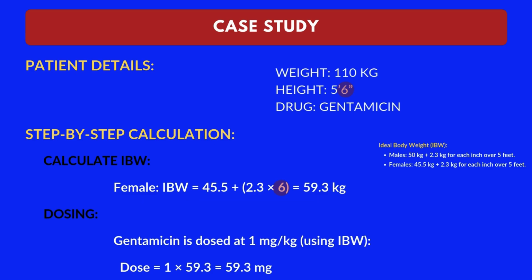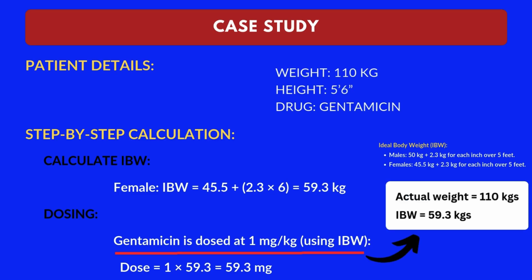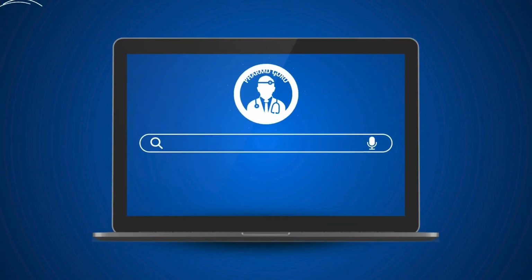According to gentamicin literature, the dose of gentamicin is 1 milligram per kg. Here, the patient's actual weight is 110 kilograms and IBW is 59.3 kilograms. Here, we have to take IBW, not actual weight, which is 59.3 kilograms. So, we get 1 times 59.3 is equal to 59.3 milligrams. That's how we calculate dosing for an obese patient.